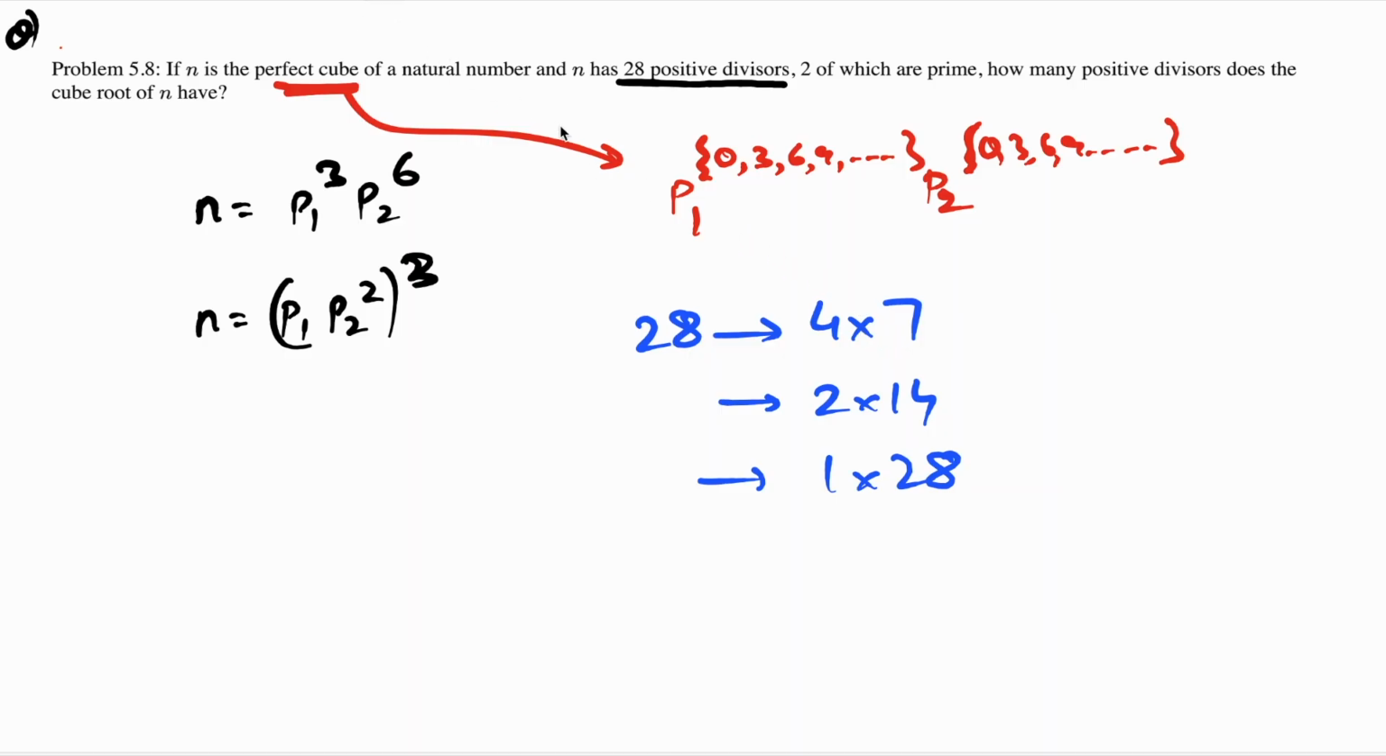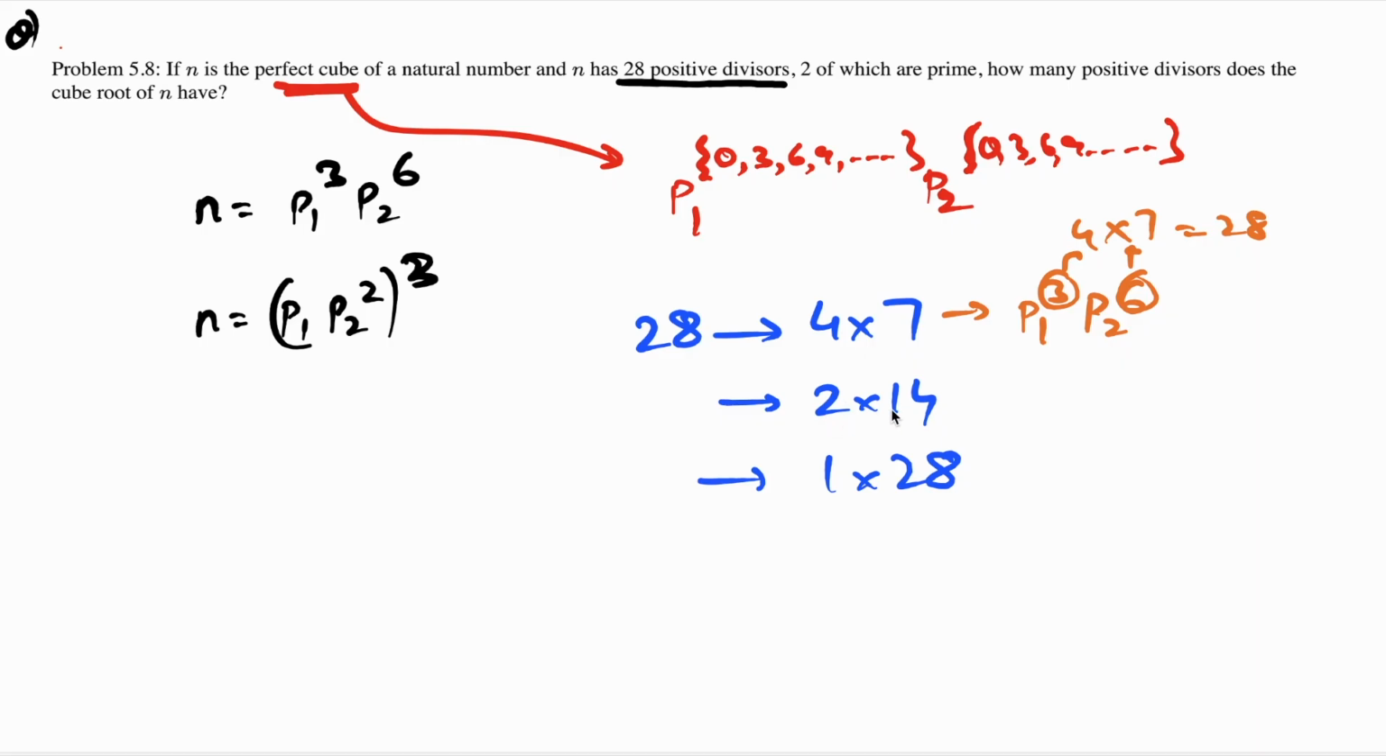So that means for a number to have 28 positive divisors, especially considering the first case, which is a combination of 4 into 7, the prime factorization has to look something like this: p1 raised to 3 and p2 raised to 6. Because if the prime factorization looks like this, I can count the divisors as 3 plus 1, 4, and 6 plus 1, 7, 4 into 7, 28.